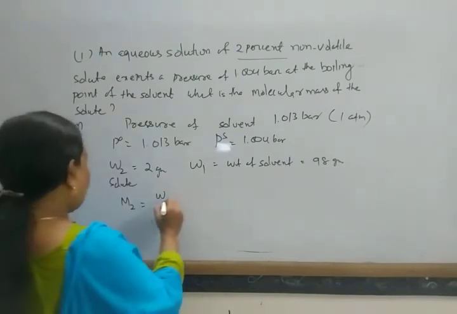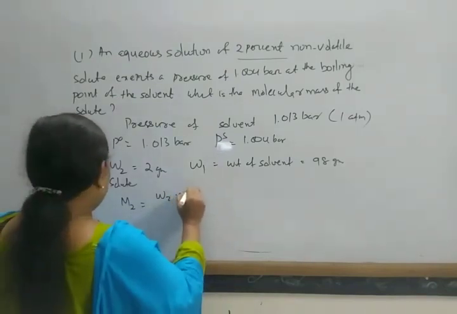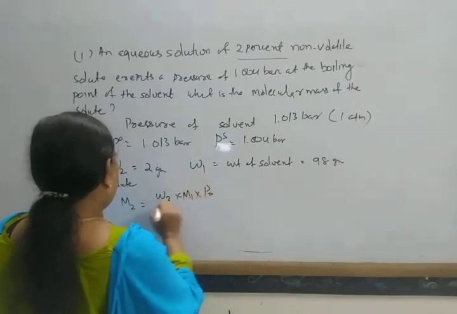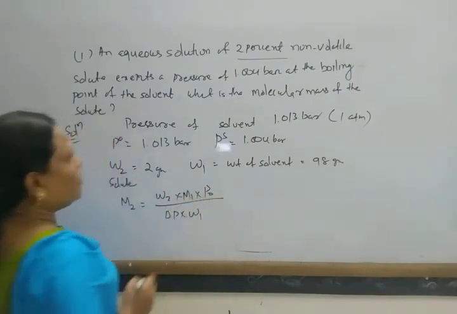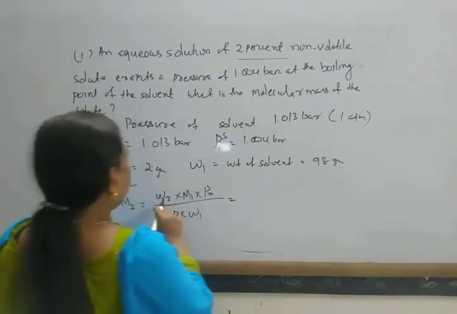So M2 equals W2 into M1 into P0 by del P into W1. Substitute these values.